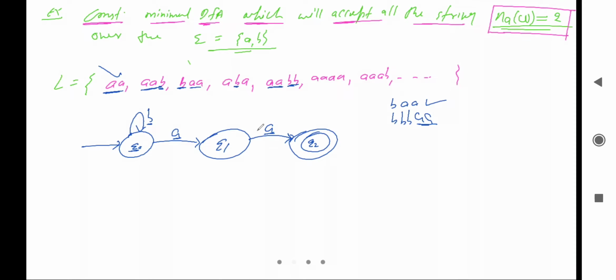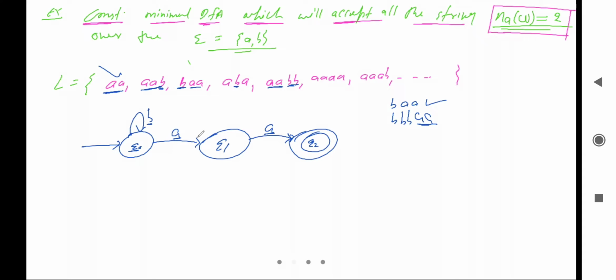This loop is valid. And what about dead configuration? Is there a dead configuration here? No. No dead configuration at this place. Why? Because there is a transition for B, and also a transition for A. यानी कि दोनों अल्फाबेट्स के कॉरस्पॉन्डिंग ट्रांजिशन हो रहा है. It means no dead configuration on Q naught.